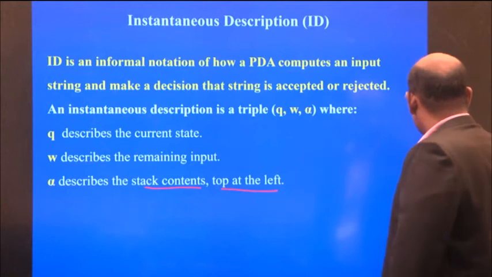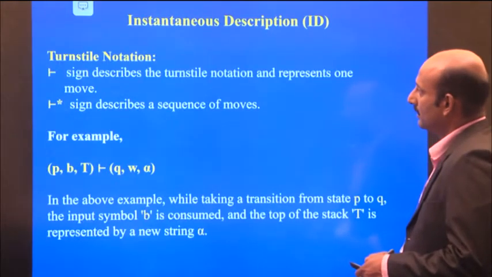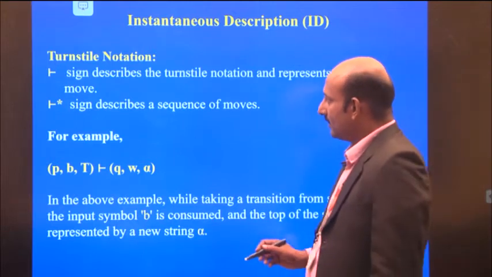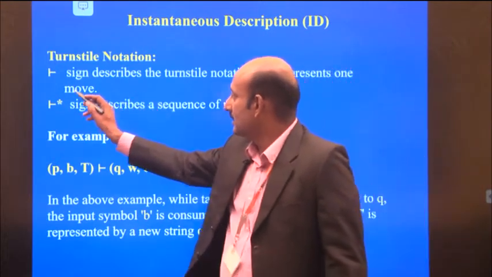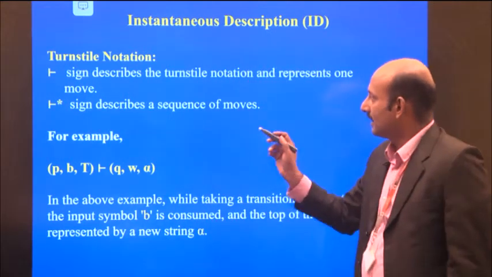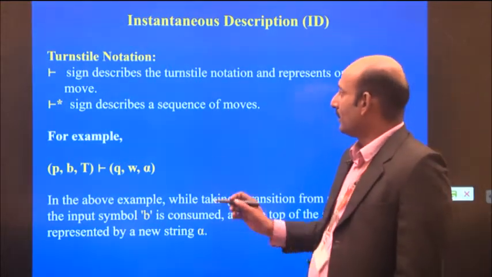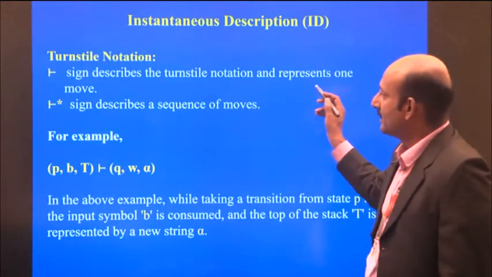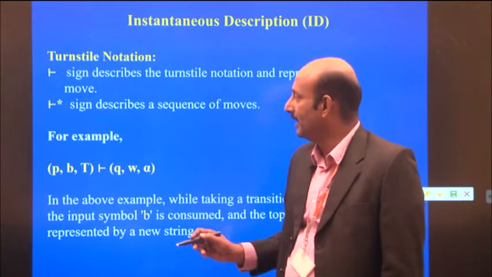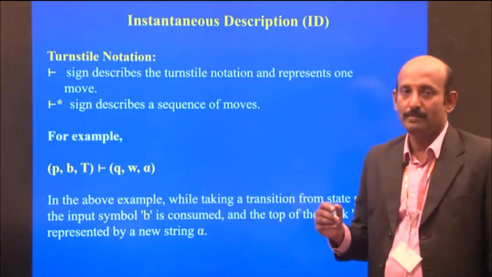So we'll see these instantaneous descriptions with an example. In this one, there is a sign, and this sign is called the turnstile notation. It represents one move, meaning one move, whether we push or pop.